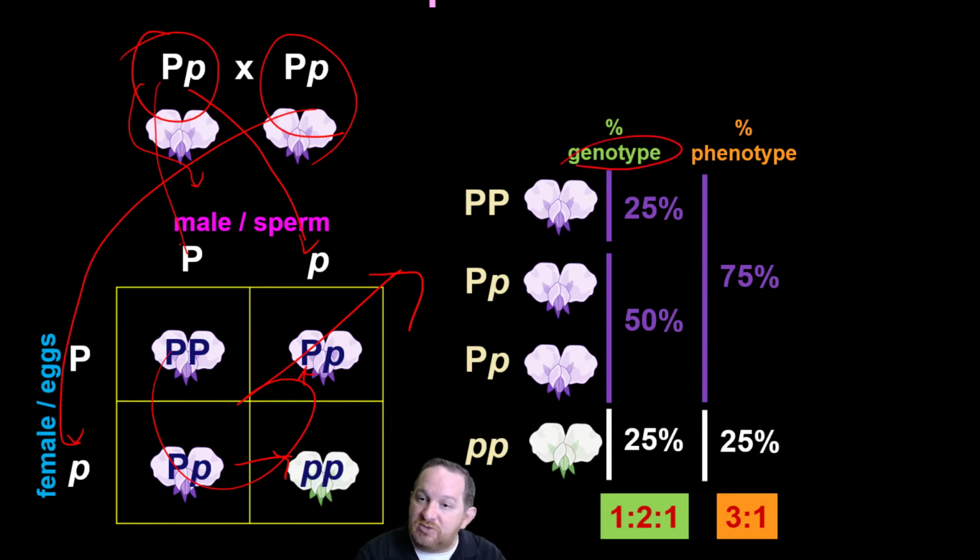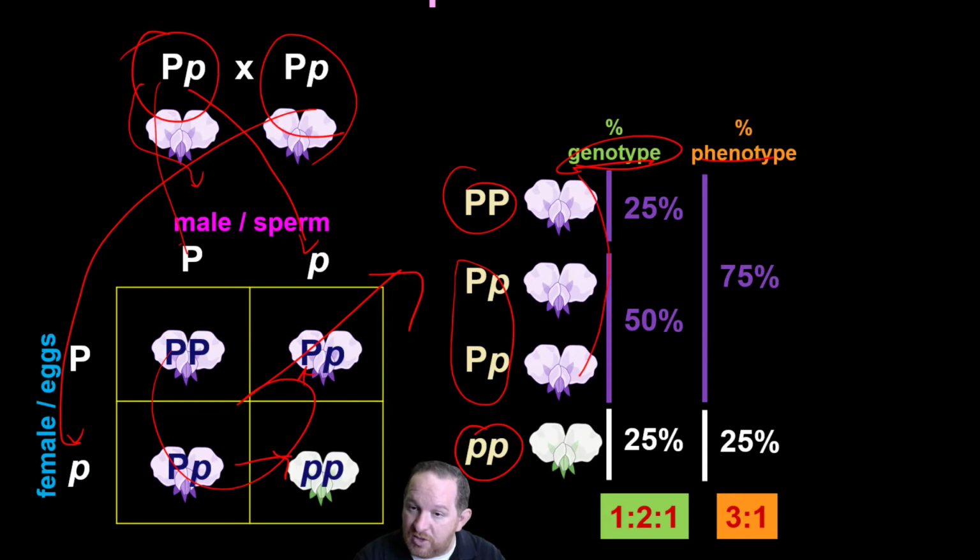And we're looking at genotype, we're looking at these, right? So there's 1 homozygous dominant, there's 2 heterozygous, 50%, and 1 homozygous recessive. So for genotype, it's 1 to 2 to 1. But when we're looking at phenotype, the physical characteristic, we're looking at 3 purple to 1 white. So you need to be able to do a Punnett square and then think about what is the genotypic and what is the phenotypic ratio that we get as a result from the cross.